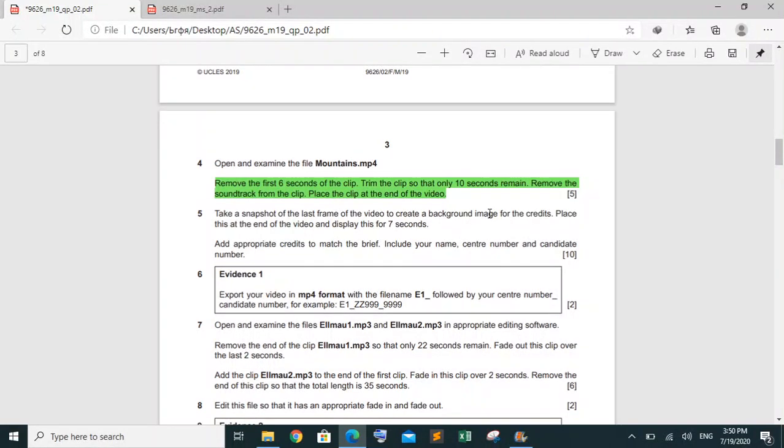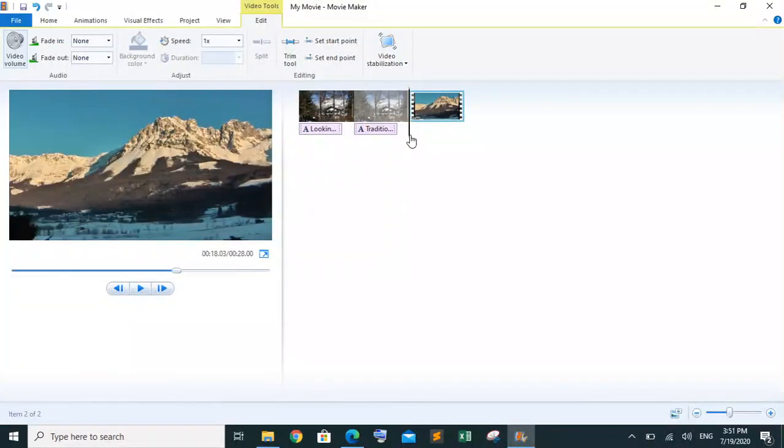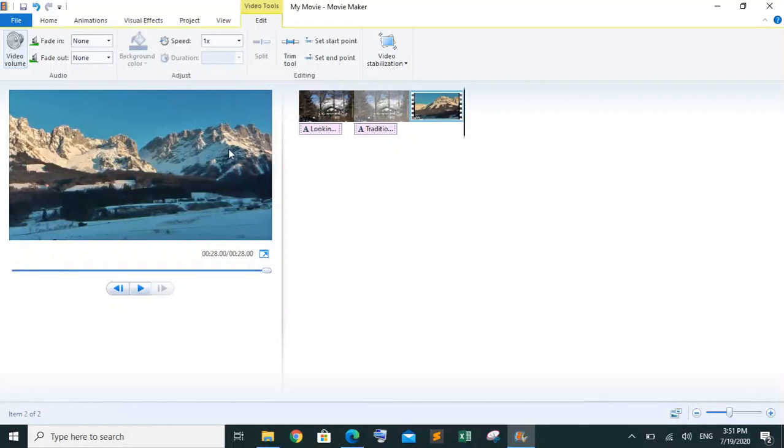Then he's saying to take a snapshot of the last frame of the video to create a background image for the credits. Good. Place this at the end of the video and display it for 7 seconds. So this one is required. So we are going to go for the last frame. This one is the last frame.